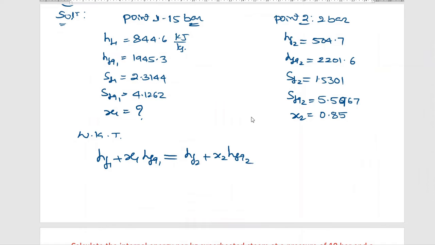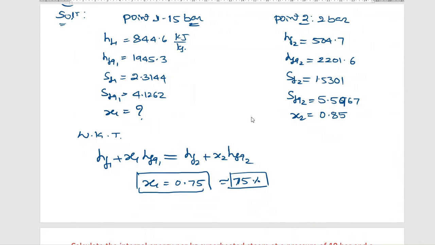Substituting all the values, x1 is 0.78, that is 78% dry.